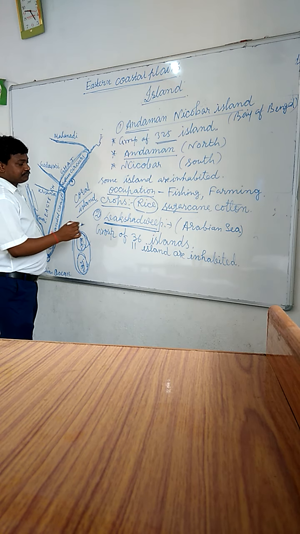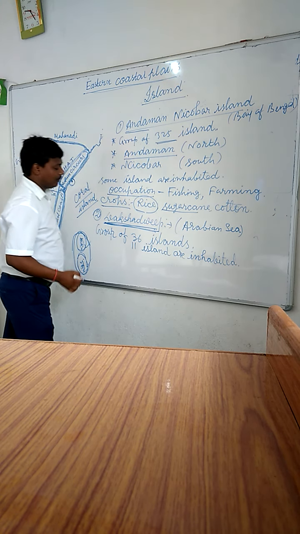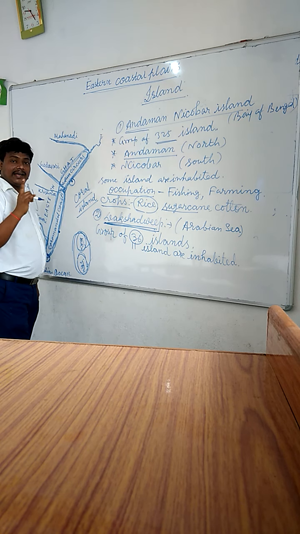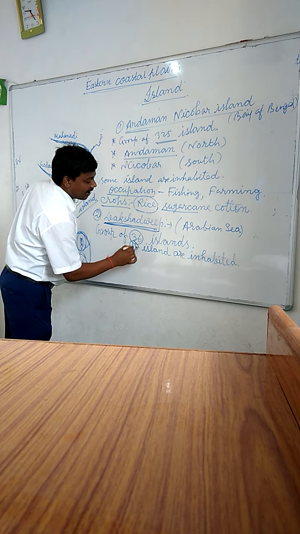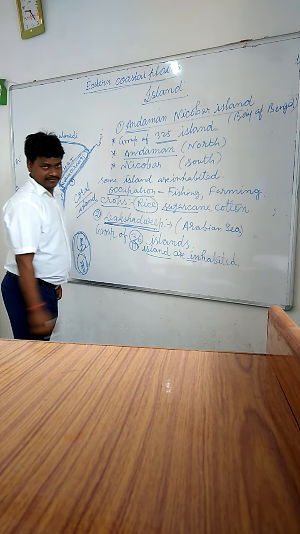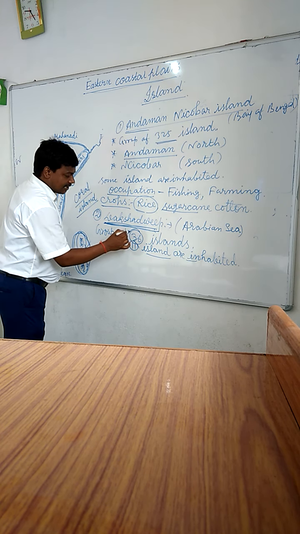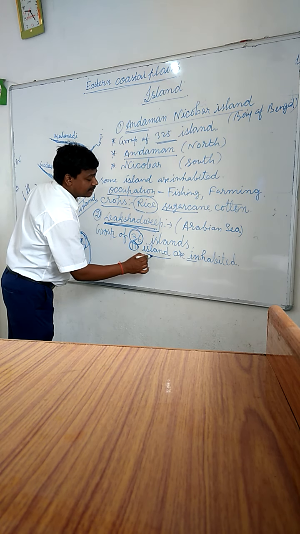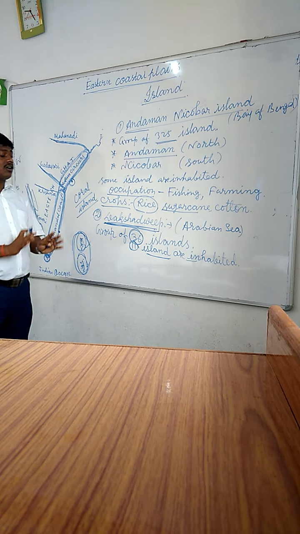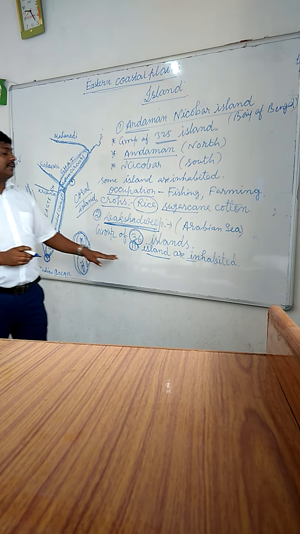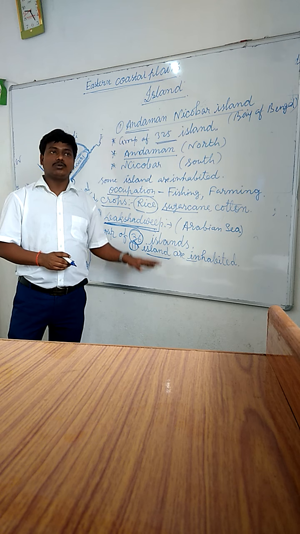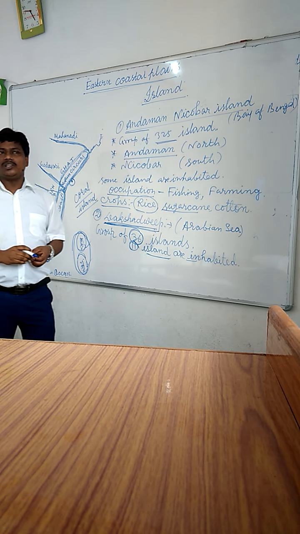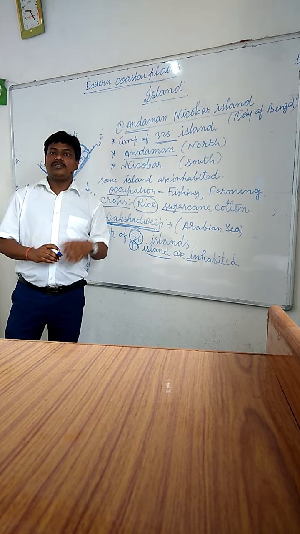Among the 36 islands of the Lakshadweep, only 11 islands are inhabited. The rest of the islands are not inhabited due to the deep forest, and there are no living conditions.